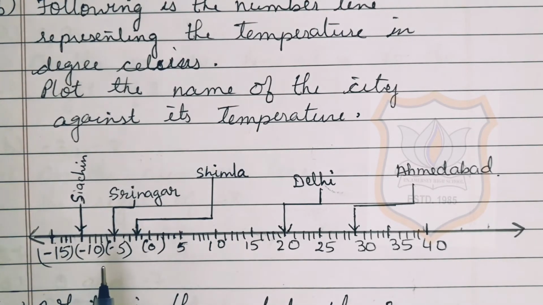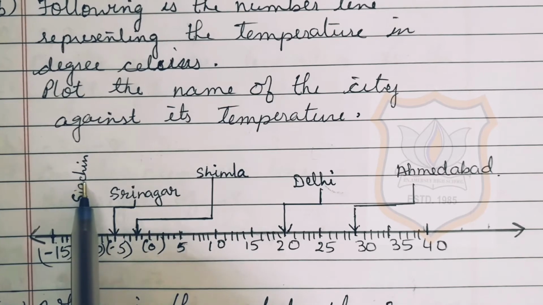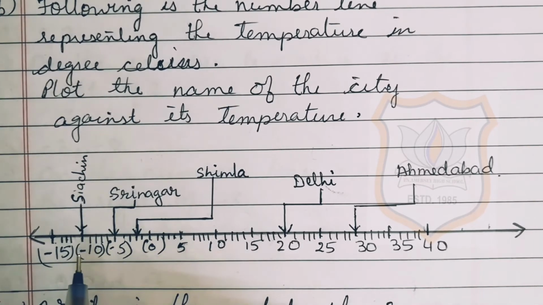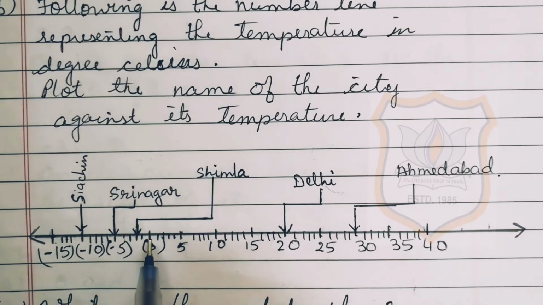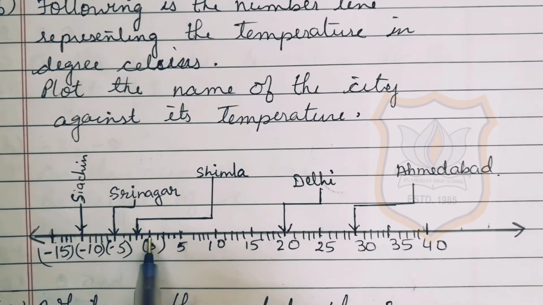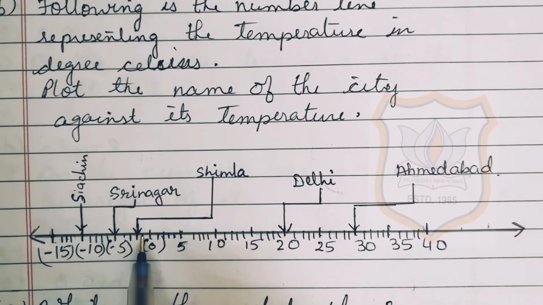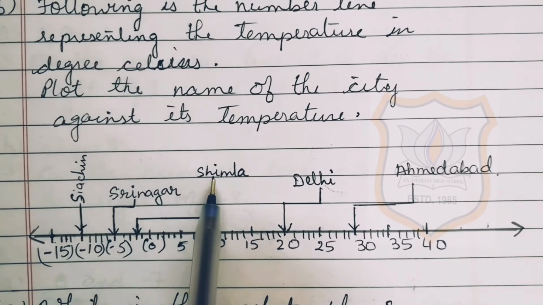As the temperature of Siachen was minus 10 degrees, so here minus 10 is here on the number line, so we'll put an arrow and write Siachen over it. Then the temperature of Shimla was minus 2 degree, so here 0 is there and here minus 5 is there on a number line. So we will count here. After 0, this one point is 1 and the second point is 2. So we will put an arrow and write Shimla over here.